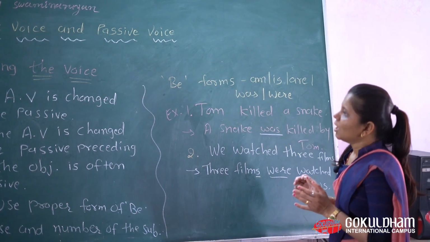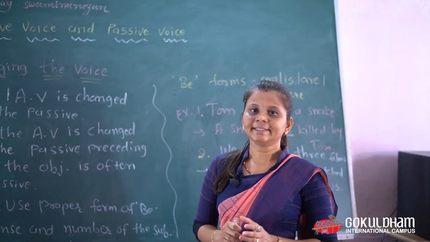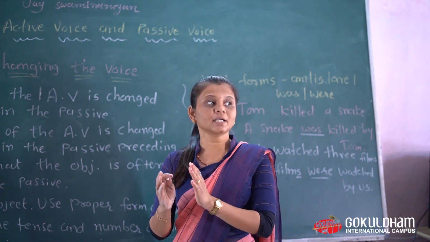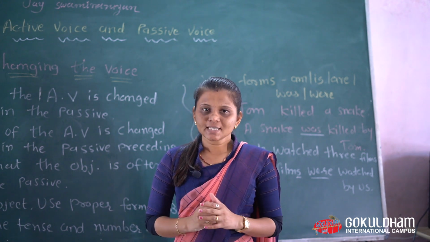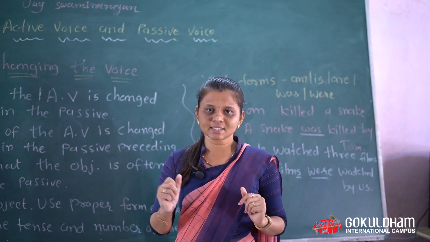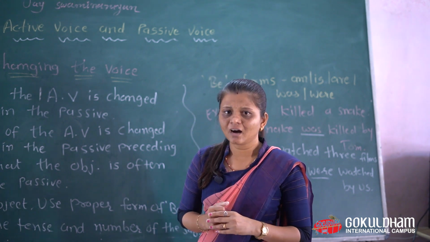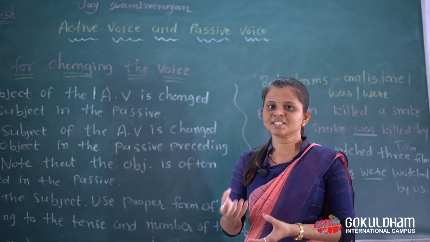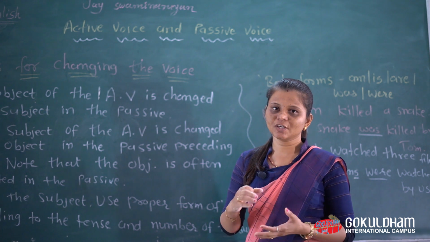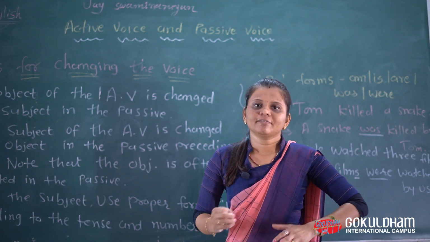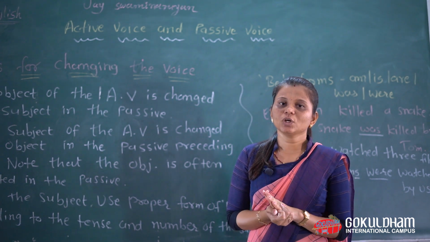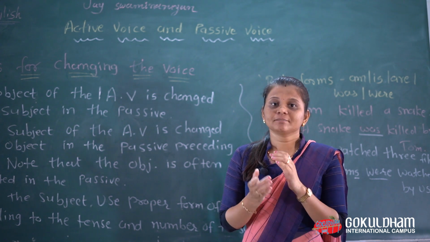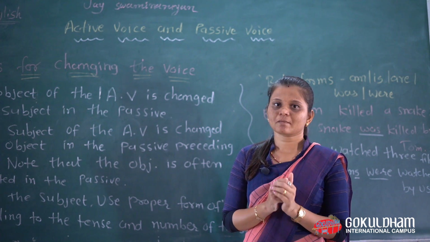Okay, now as per these rules we learn that first of all, in active voice it is subject verb object, while in passive it is object verb subject. This is the common thing here. Then we use the preposition by, then change be forms. Let's see friends, in passive we always use the PP form, past participle form of the verb, and before that we use be forms.